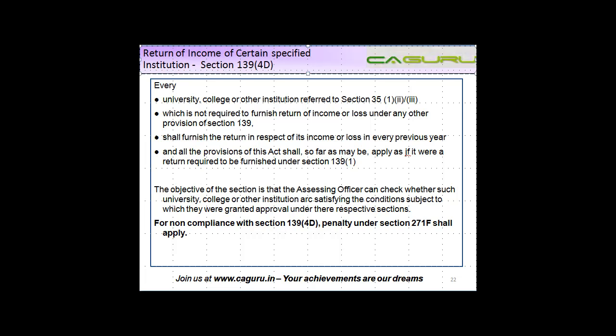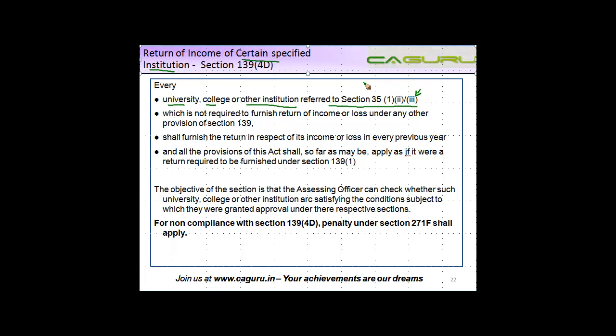Okay, let's see in the case of certain other specified institutions. Every university, college, or other institution referred to in section 35(1), subclause 2 and subclause 3.